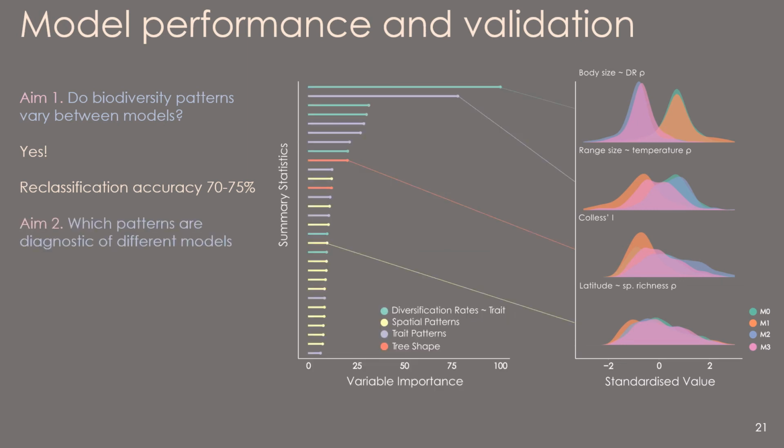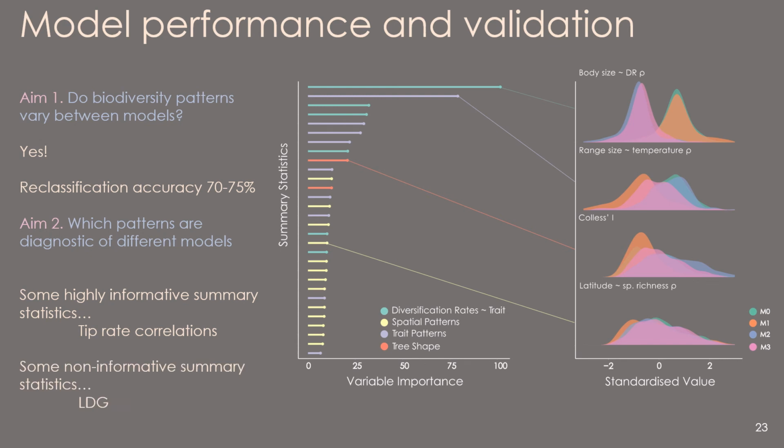This brings us to the next aim, which is to see which patterns are diagnostic and informative of these different submodels and these different processes. So to investigate this, we can look directly at the contribution of different summary statistics to the ability for the model to discriminate between submodels using variable importance factors. Some summary statistics have very high values for this. For example, a correlation between species body sizes and diversification rates estimated using TIP metrics is very good at separating models with body size dependency of population divergence, which makes a lot of sense.